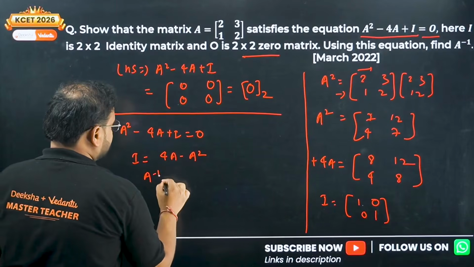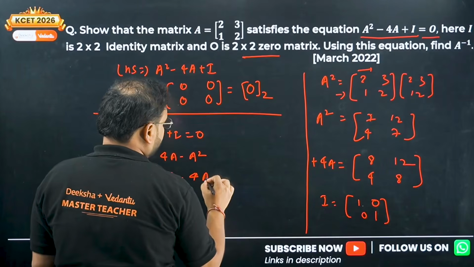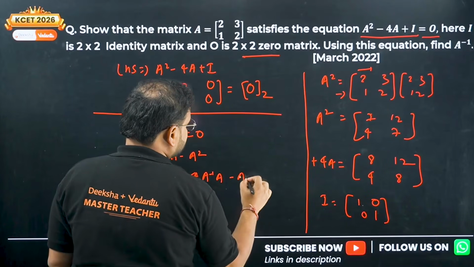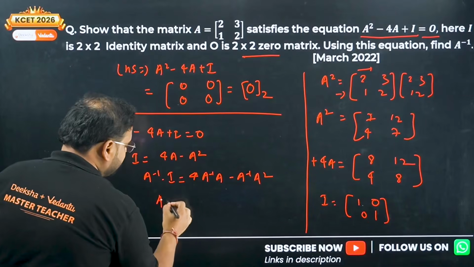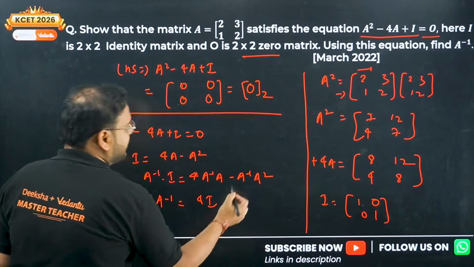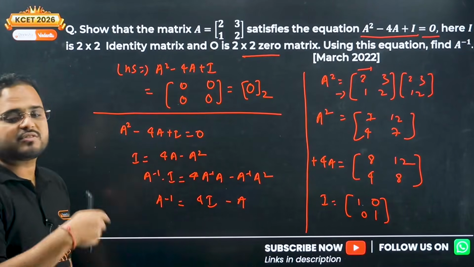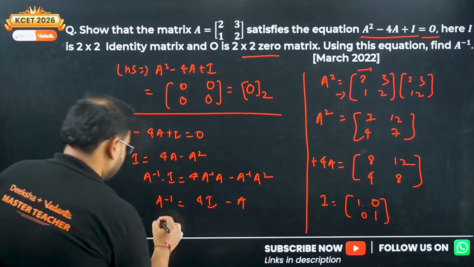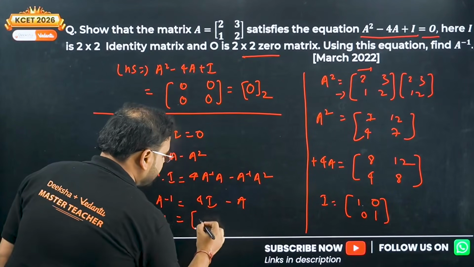You'll get A inverse into A, I, equals 4 A inverse A minus A inverse A square. A inverse into I is simply A inverse. 4 into A inverse A is nothing but 4I, and A inverse of A square will become A. So A inverse equals 4I minus A. What is it going to be?